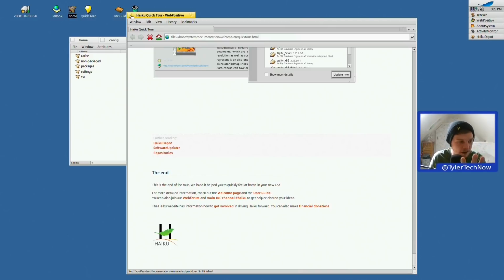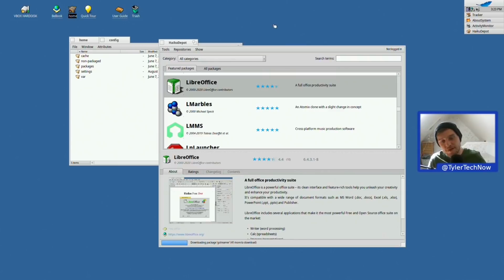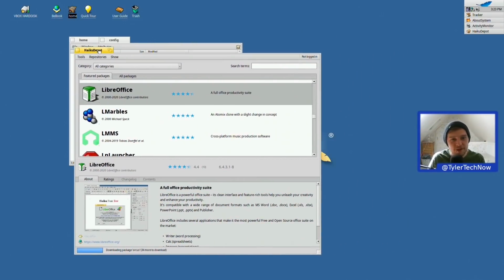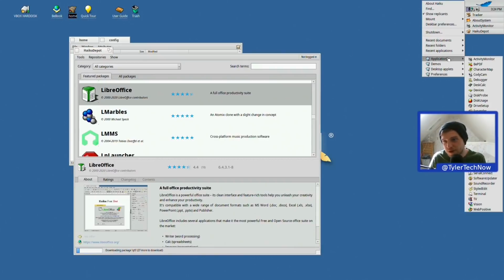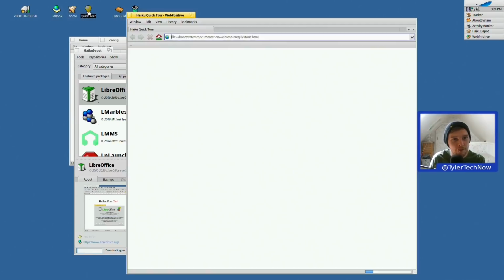But so far, I'm quite impressed by the sort of different way of doing things here. I wonder if we can change the size and look of this sort of desk bar. Oh, we can. We'll have a look at that in a moment. Right, so let's get out of this web browser now. So Firefox, Haiku Depot is still downloading LibreOffice for us. I wonder what the actual internet browser is called. So we don't actually know, do we? We opened it up through here. Let's go back onto the quick tour.